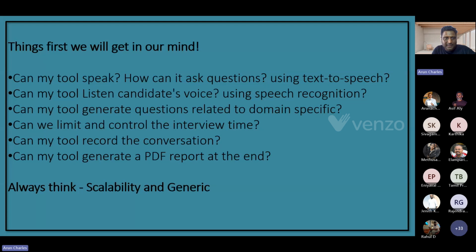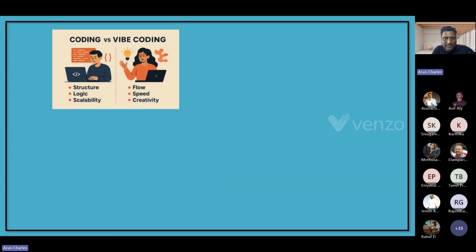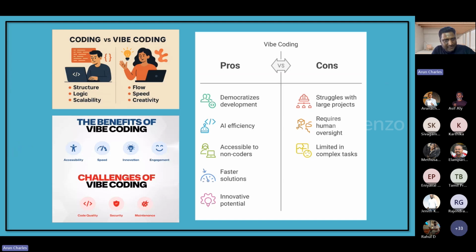So I hope it is useful for you, and now you can get some confidence using vibe coding. But there are some cons also in this coding. It's fast, innovative and engaging, everything is good, but the thing is the code quality, the security and maintenance, and there are some limitations when complex things come.